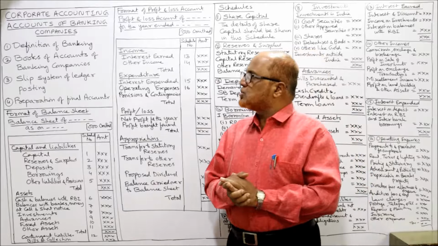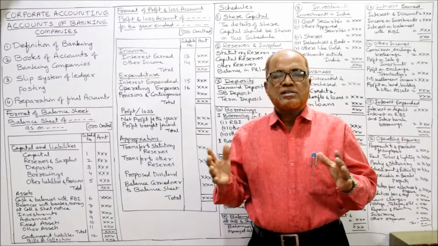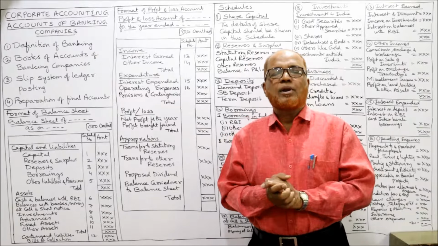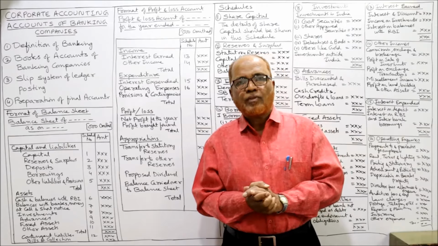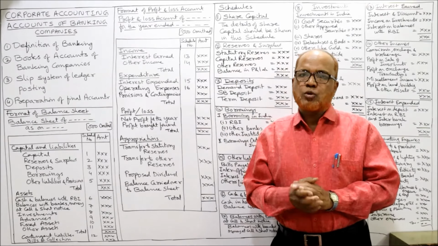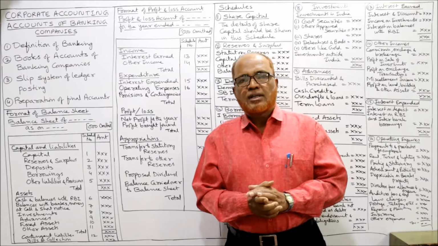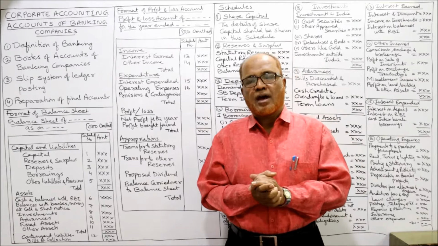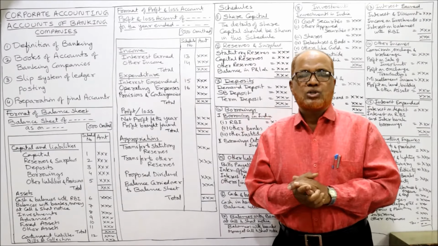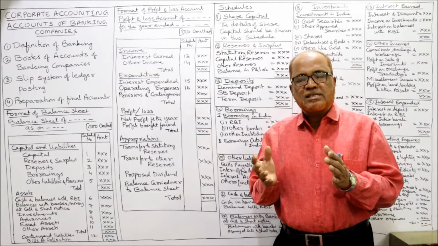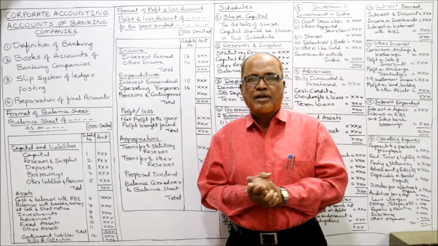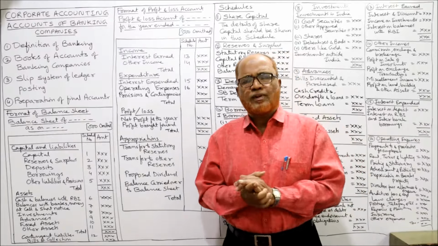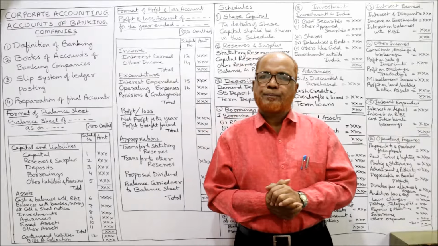Now, what are the books of accounts of banking companies? Banking companies keep a number of records and books. The following are some examples of books maintained by banks: receiving cashier's counter cash book, paying cashier's counter cash book, current accounts ledger, savings bank accounts ledger, fixed deposit account ledger, loan ledger, investment ledger, bills received and purchased ledger, and acceptance guarantees given by the customers ledger. Banks will maintain different types of ledgers and books of accounts.